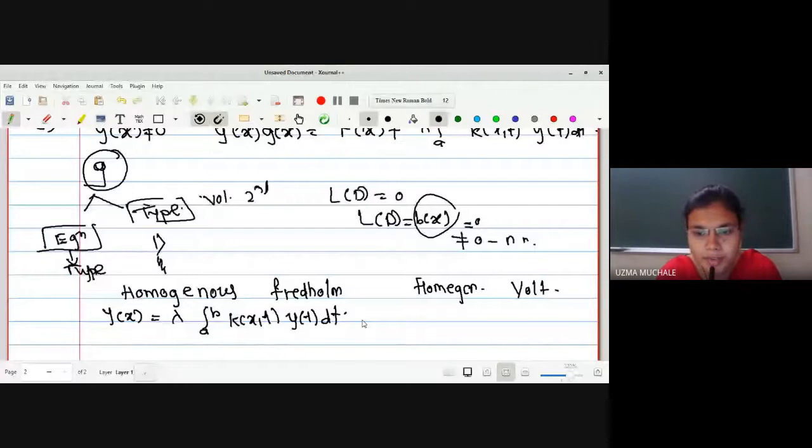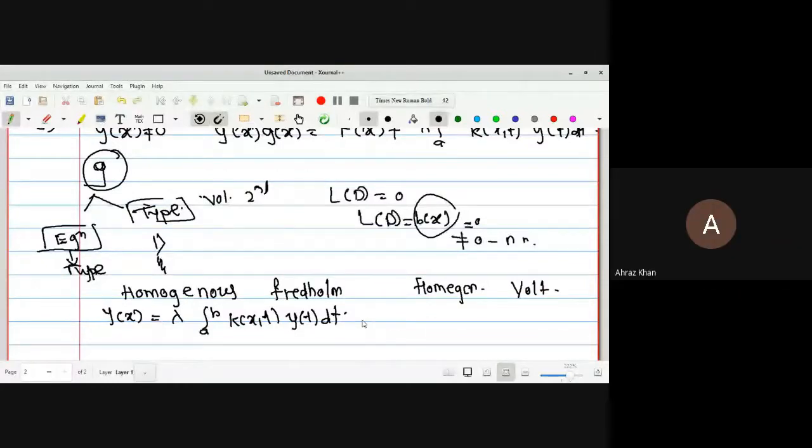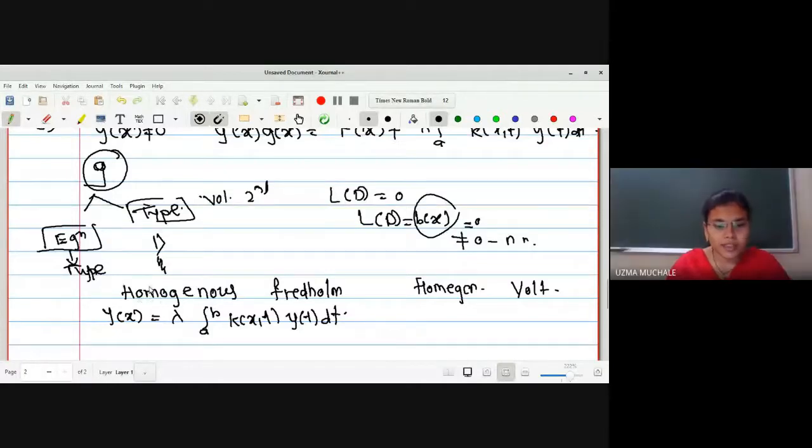Homogeneous means in the differential equation we assume f of x is 0. Here y of x must be zero. No, I have written this type. So here what should be the 0?